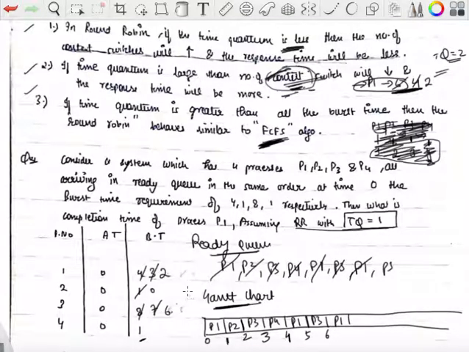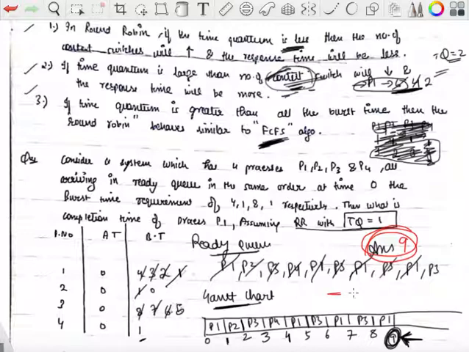Now P1 executes for 1 unit of time and it requires more, so write P1 here. Now P3 executes for 1 unit of time. It becomes 5 and it requires more. Now P1. Is it completed now? At last it has been completed at 9 units of time, and the question is asking when P1 gets completed. It's getting completed at the 9th unit of time. So your answer is, let's write it in another color, 9. We have found it. So analysis should be correct, then only is there some scope for you to find the answer.